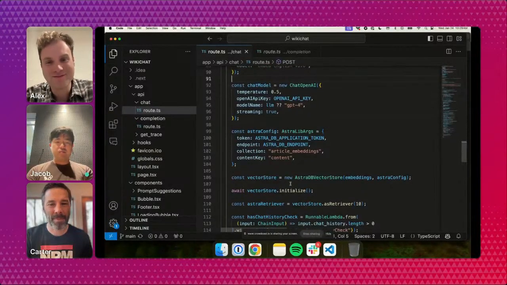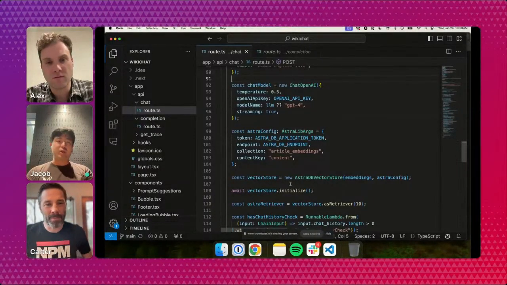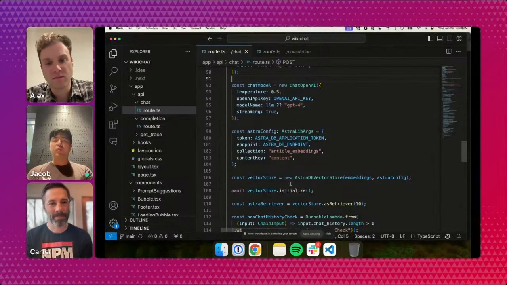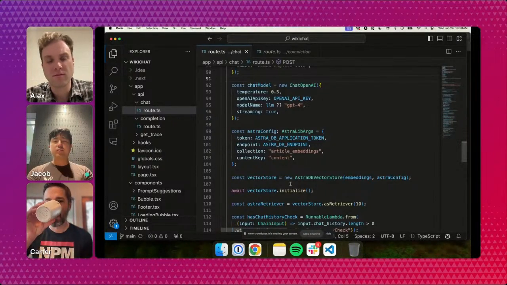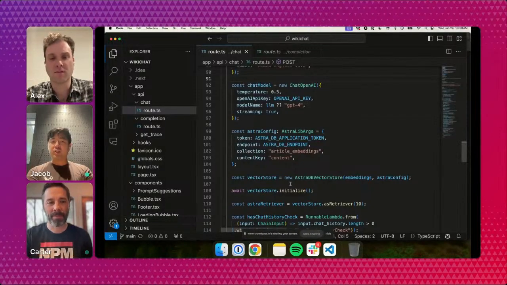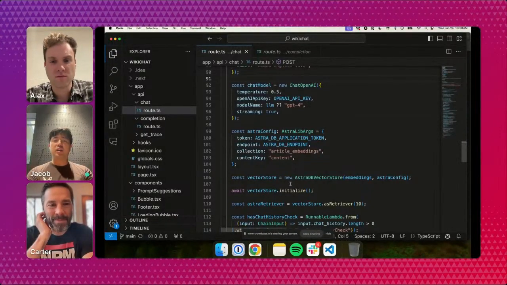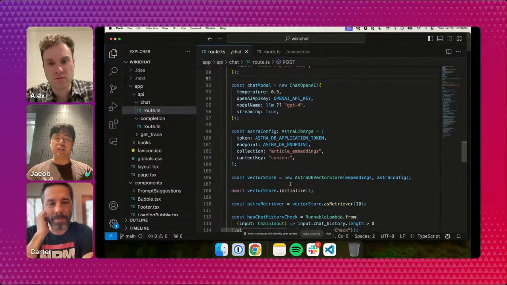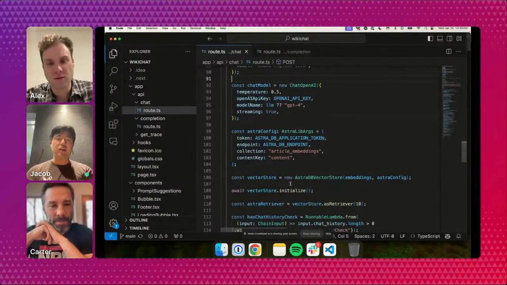Yeah, totally. So as Alex said, we've set up a few pieces at the top there, an embeddings model. The way vector search works, you need to actually search using a vector as well. So in addition to ingesting Wikipedia and embedding it with this model, creating a machine searchable representation of our data, we're also going to search against it with a machine searchable representation of our user search query. We also set up an OpenAI model and an Astra DB connection for our vector store. And that's what we use to actually search through our data.